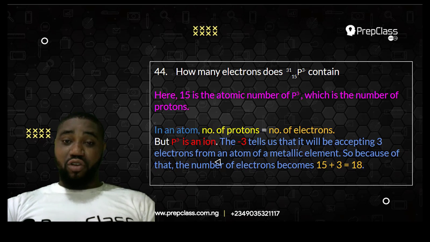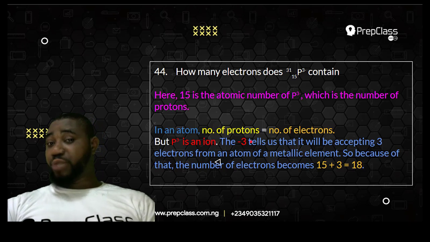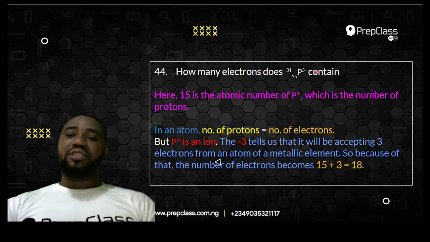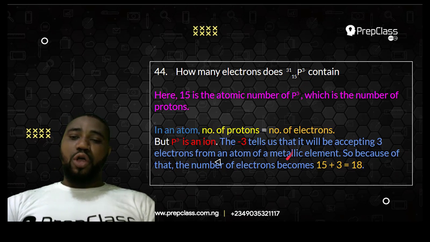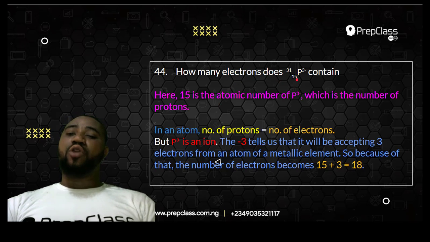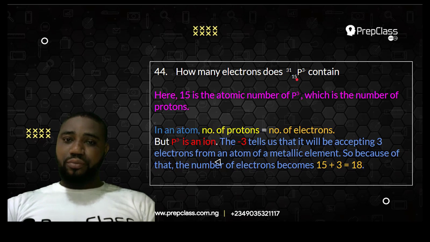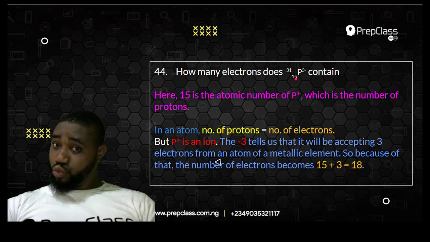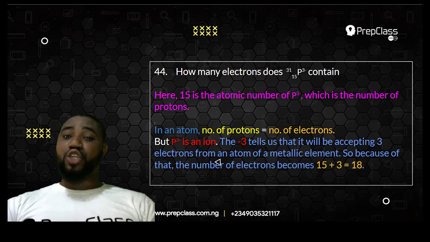When an atom accepts electron, it becomes a negative ion. When an atom donates electron, it becomes a positive ion. So since it is minus 3, a negative ion, it simply means that it will accept electron. So because it will accept electrons, the 3 electrons it will accept, you have to add it to this number of protons. Remember that this 15 is the number of protons and also number of electrons too, because protons and electrons must be equal in an atom, so an atom becomes electrically neutral.